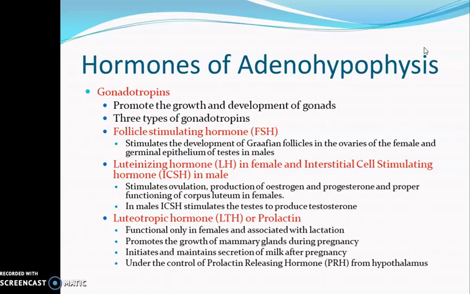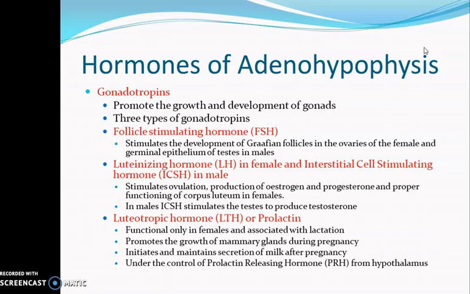The function of FSH is to stimulate the development of graafian follicles in the ovaries of female. So, in the female, these follicle stimulating hormones act upon the ovaries and they stimulate the development of ovarian follicles or the graafian follicles.